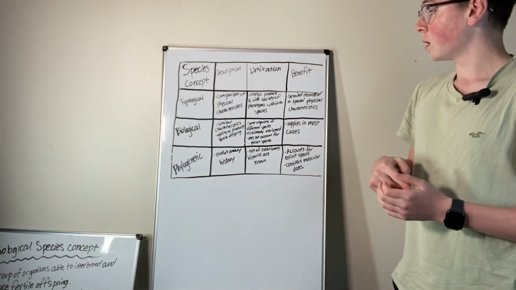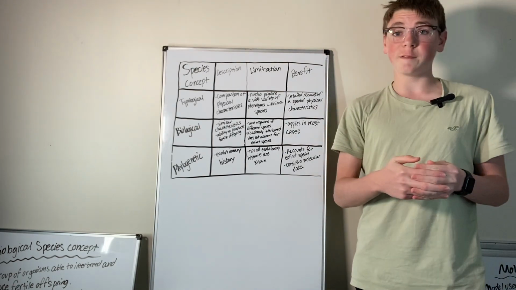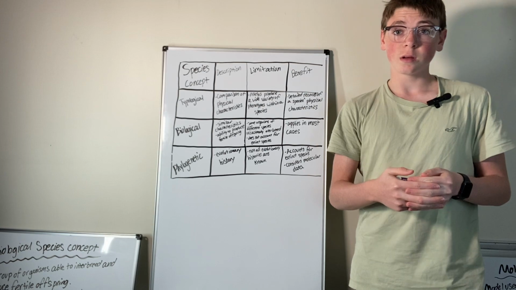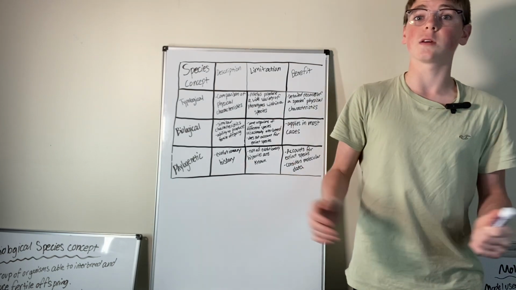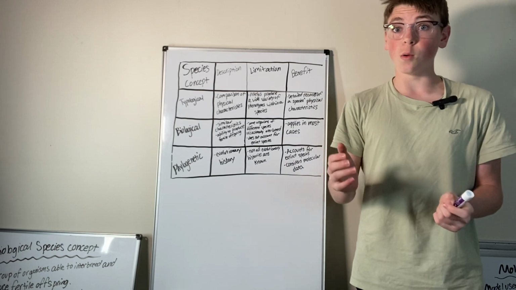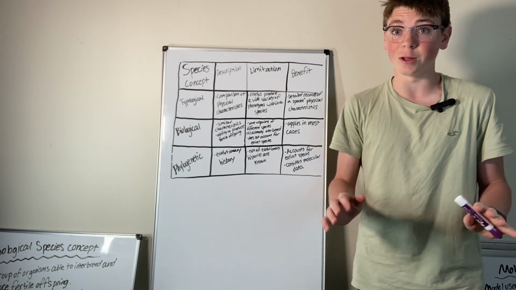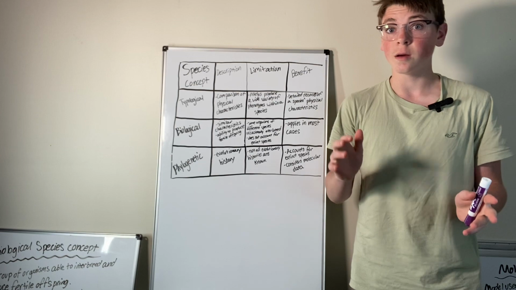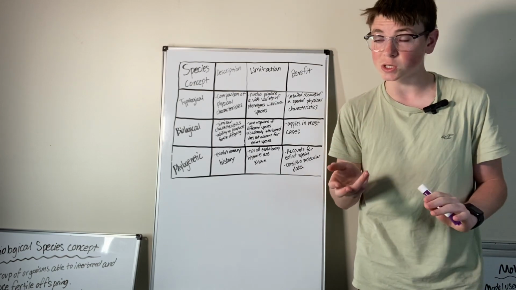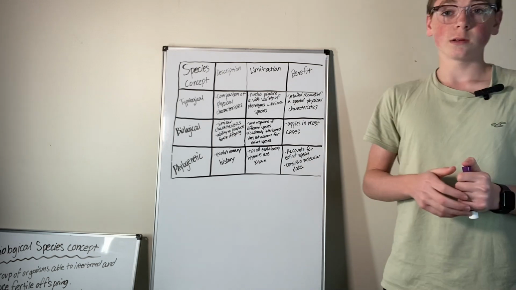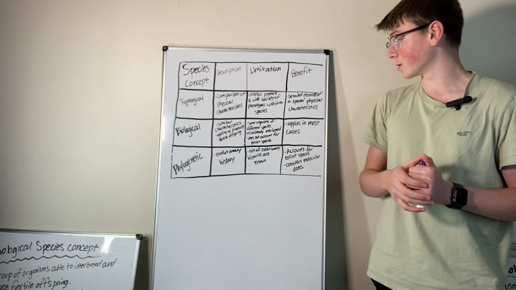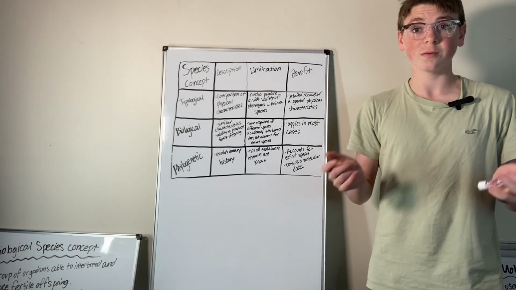The limitation: alleles produce a wide variety of phenotypes within a species. So, like feather color could be different, wing pattern could be different. There are a wide variety of things that could look different physically, but they're still the same species. The benefit: there are detailed records left of a species' physical characteristics.